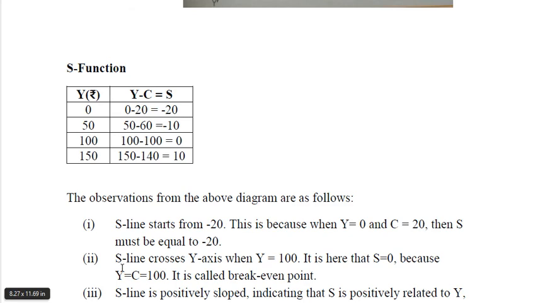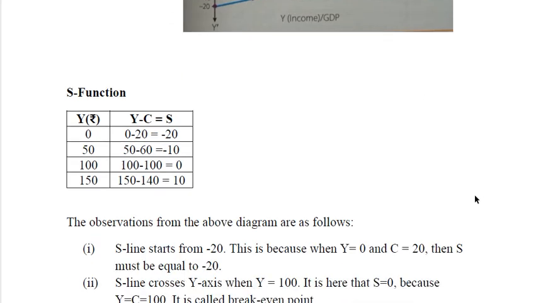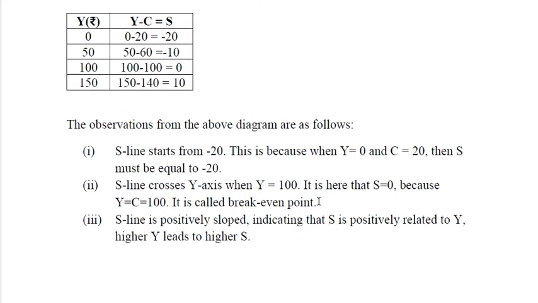Second observation: the saving line crosses the X-axis when Y is equal to 100. Where is the saving line crossing the income line? When income is 100, which is the break even point. And third observation: the saving line is positively sloped, indicating that saving is positively related to Y. The more income there is, the more saving there will be. So saving and income are positively related to each other.